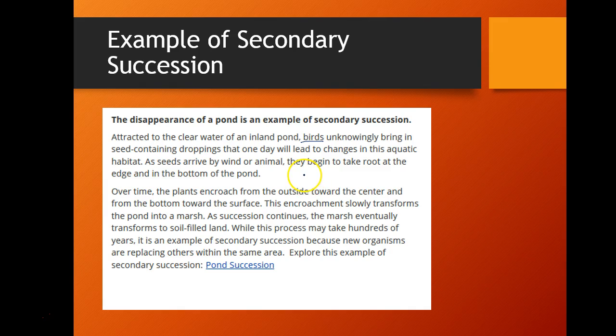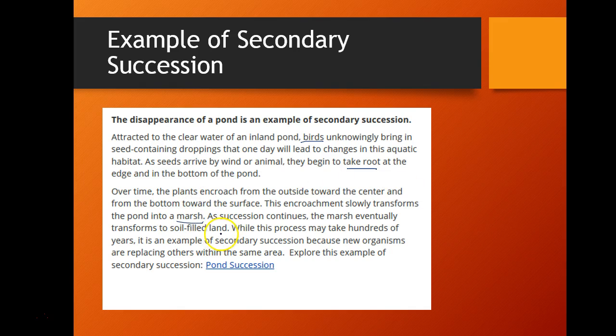Eventually, these seeds that could have arrived by these birds or by the wind can actually take root at the edge or even at the bottom of the pond. And so what will happen is that plants will start to grow from the outside, and plants in the center of the pond will start to grow as well. And so instead of a pond, it starts to turn more into a marsh.